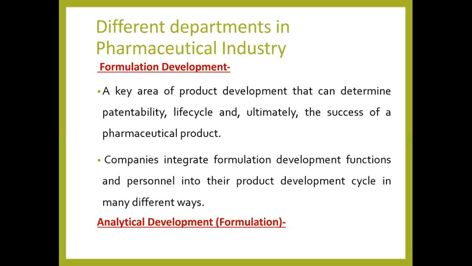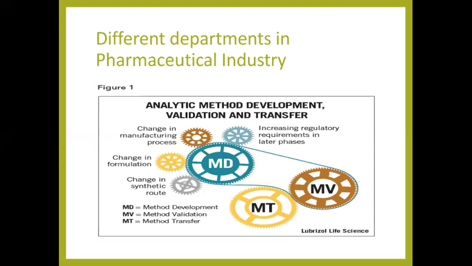Another department is analytical development. This is my department; I am working in the analytical development lab. These departments are divided into three groups: method development, method validation, and method transfer.